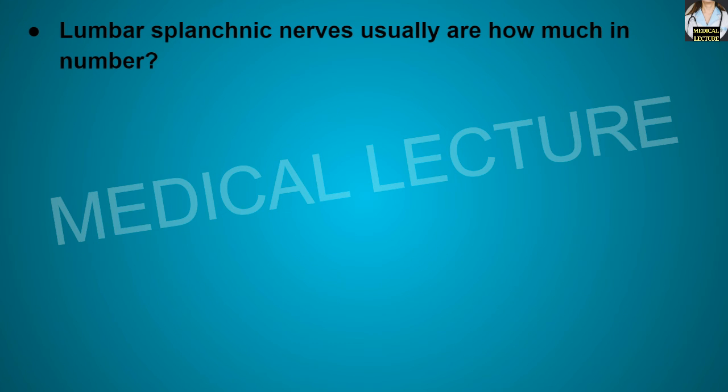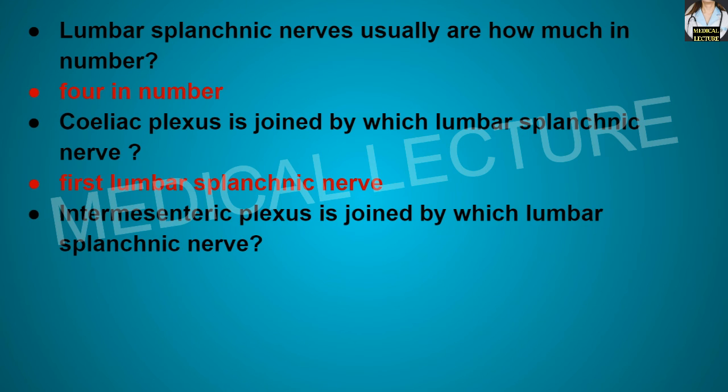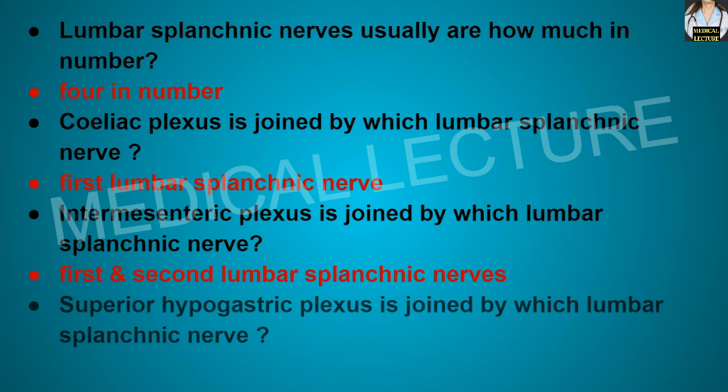Lumbar splanchnic nerves usually are how many in number? They are 4 in number. Celiac plexus is joined by which lumbar splanchnic nerve? First lumbar splanchnic nerve. Intermesenteric plexus is joined by which lumbar splanchnic nerves? It is joined by the first and the second lumbar splanchnic nerves. Superior hypogastric plexus is joined by which lumbar splanchnic nerves? They are joined by the third and fourth lumbar splanchnic nerves.